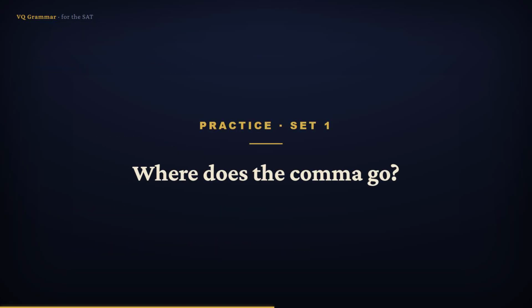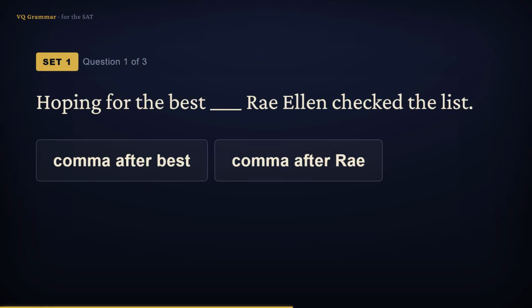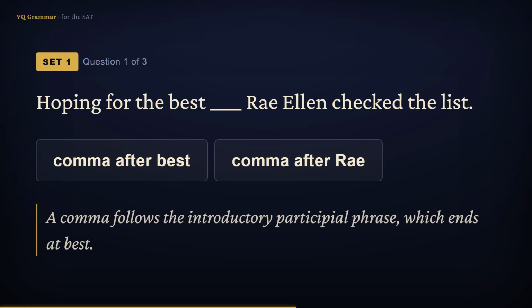Let's practice. Each of these sentences opens with a phrase that needs a comma after it. Decide where the opener ends. Pause and try each. Hoping for the best, Ray Allen checked the list. The opener is the participial phrase, hoping for the best, and it ends at best, so the comma goes there.